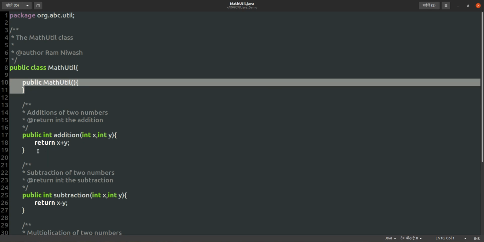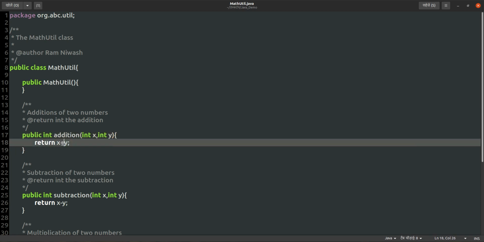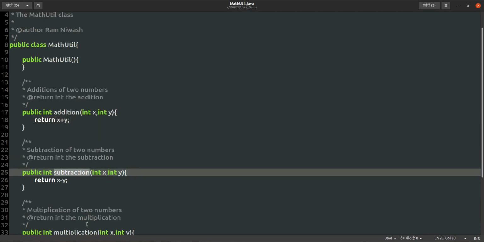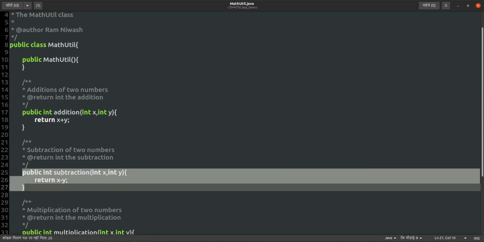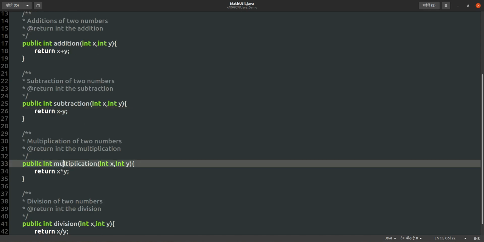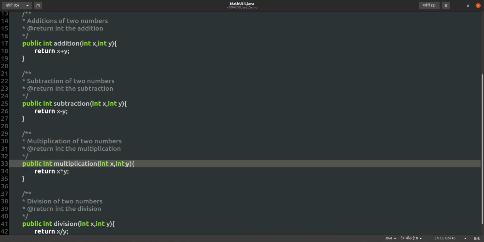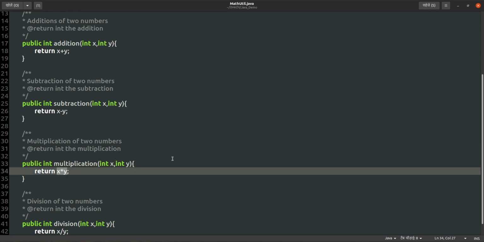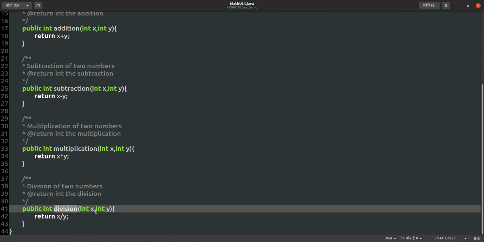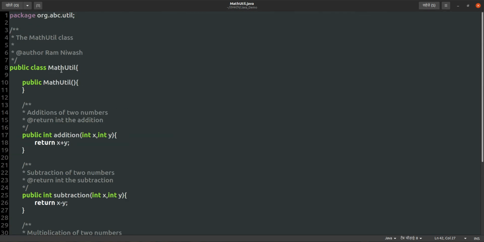Here in this mathUtil we have declared one method, that is addition. It is adding two numbers and returning the result. In the same way, we have declared another method, subtraction. It is subtracting these two numbers and returning the result. The third one is multiplication, which multiplies x and y and returns the result. And the last one is division, in which we take two parameters x and y, and we return the division of x and y as the result. So this one is the mathUtil.